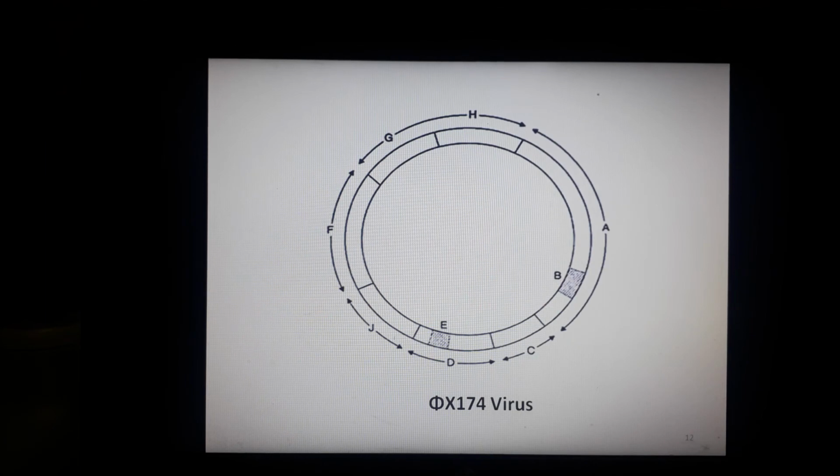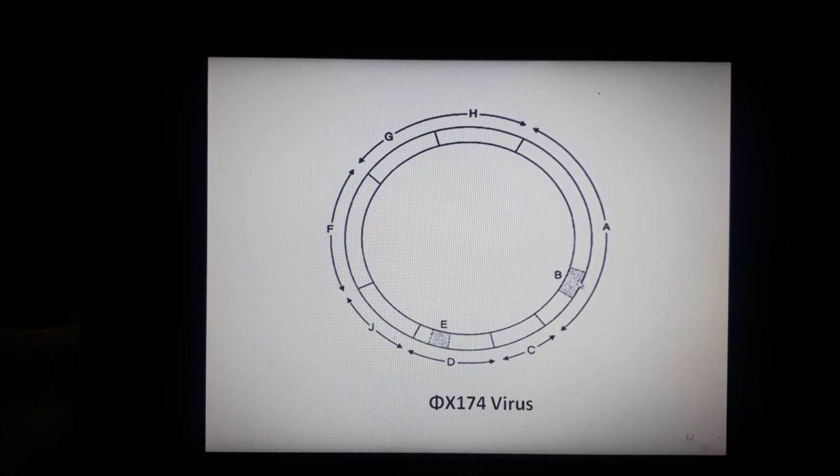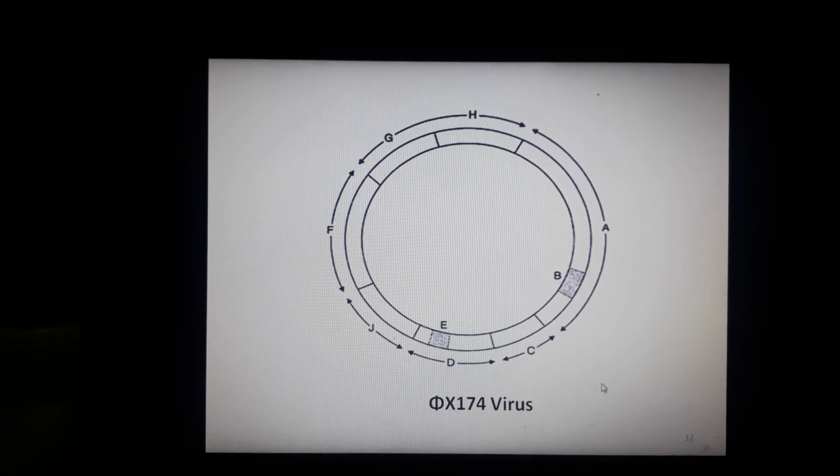Here we will again see the virus Phi X174. Here you can see this B gene overlaps the gene A, and this gene A extends even beyond the gene B, and this gene E is present in the later portion of the gene D, and this gene D overlaps the gene J by one nucleotide. Because it is one nucleotide, it is not so clear here. So this was how these 9 genes in the Phi X174 overlap each other and in which formation they are present.